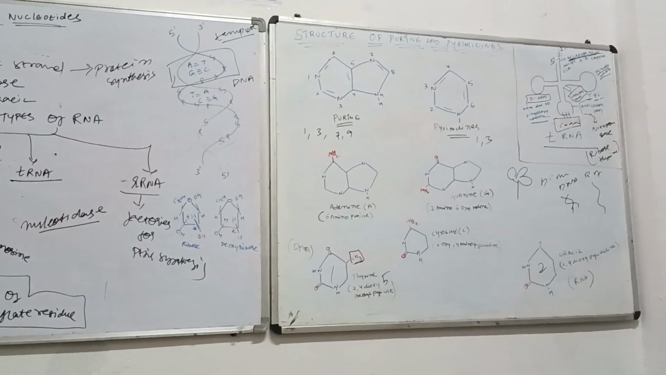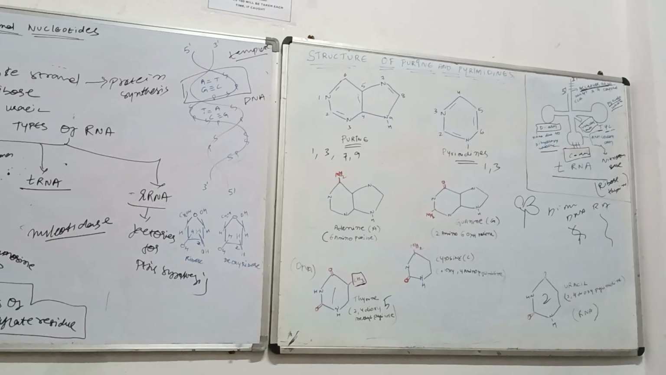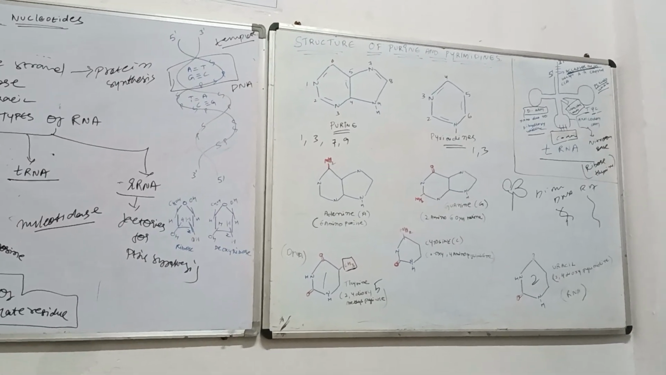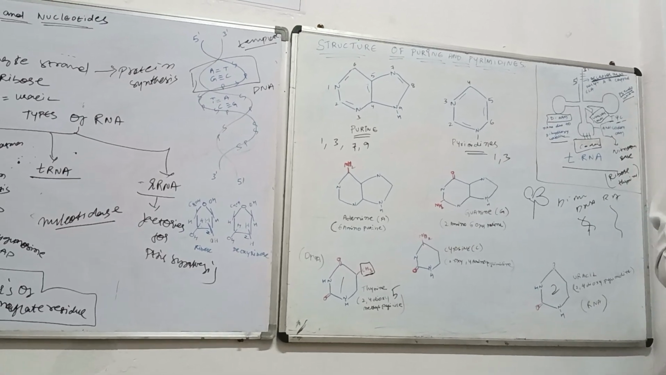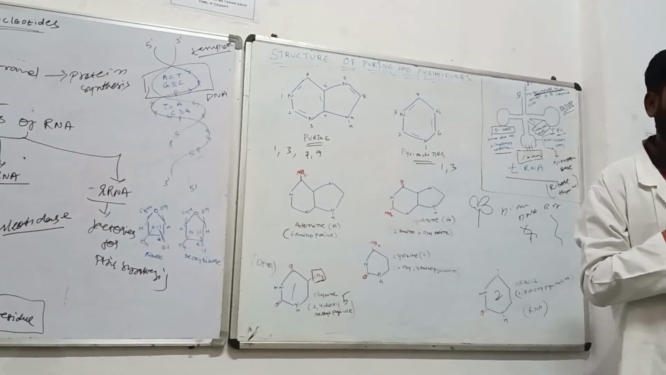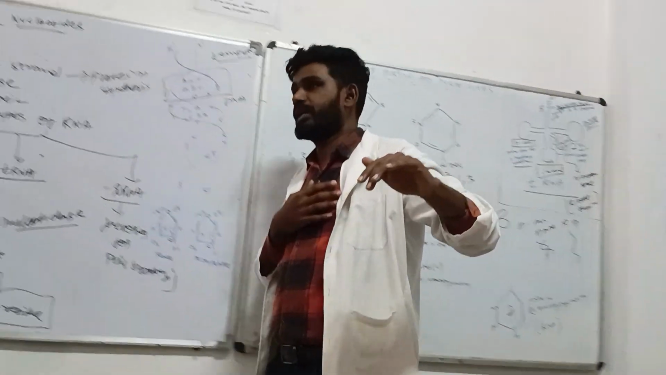Yes, you're following. Now, if I want to make a molecule of AMP, I must have adenine as the nitrogenous base, sugar as a mediator, and a phosphate group. Then only it will be called adenine monophosphate.